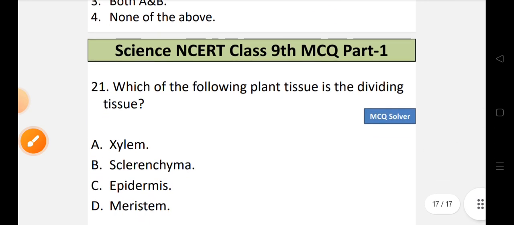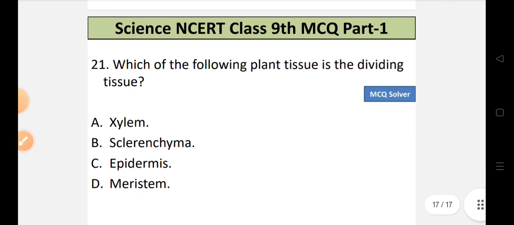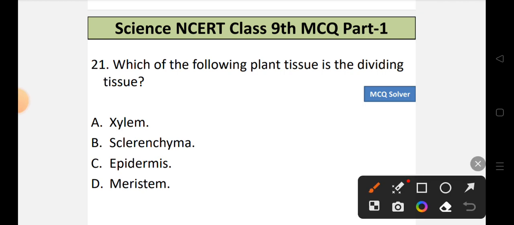Now let's move to the last question of this video, question number 21. Which of the following plant tissues is the dividing tissue? Dividing tissue means it has the capacity to divide and grow. So which of the following plant tissues has that capability? Let's look into the options. Option A, xylem. Option B, sclerenchyma. Option C, epidermis. Or option D, meristem.